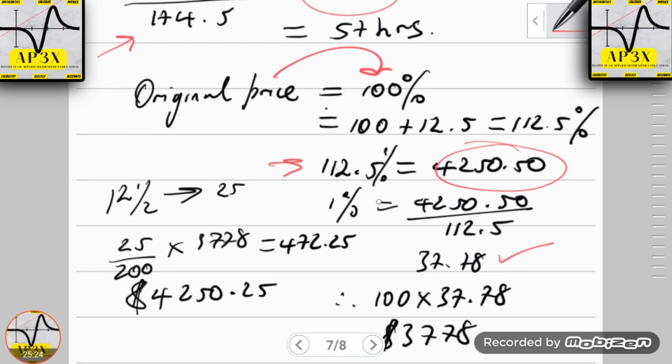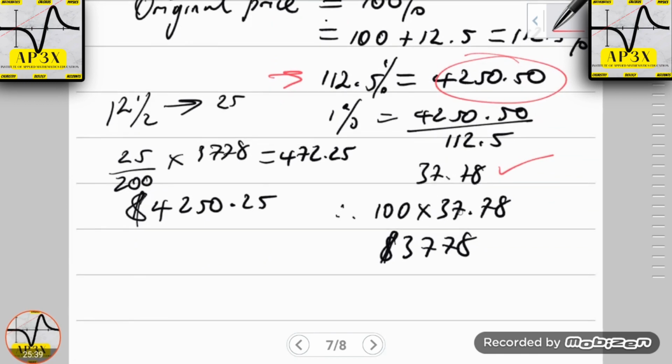Now, bear in mind that we are in fact finding the original price, the mark price. So if 1% is equal to 37.78 and we're looking for 100%, then it's simply going to be 100 multiplied by 37.78, which works out to be $3,778.